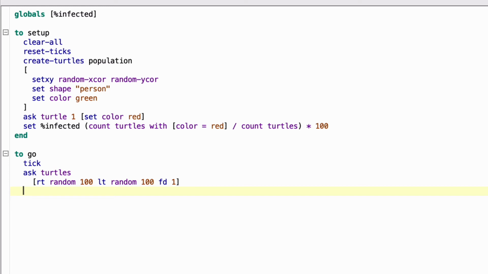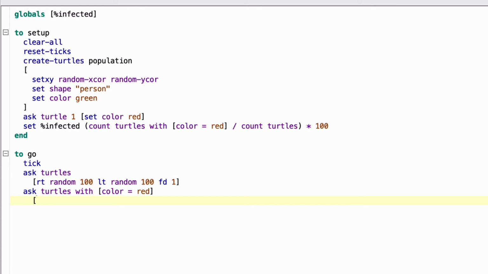Okay, next we're going to start infecting them. So we're going to ask the infected people, is anybody touching you who will be infected? So we ask turtles with bracket, color space equals space red, close bracket. And I just indent this a little bit.